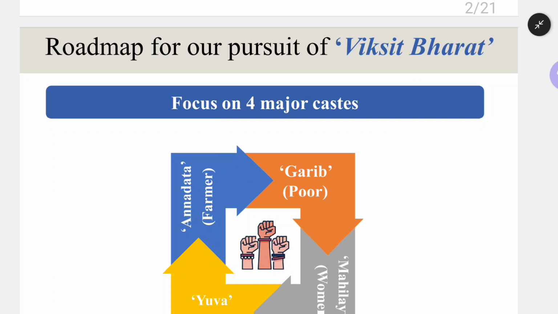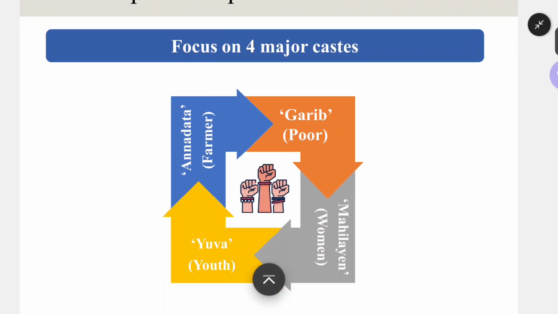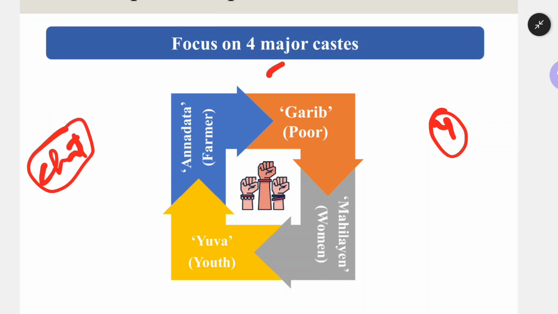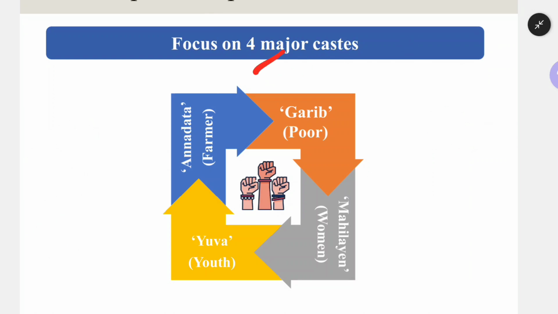Viksit Bharat. Under this Viksit Bharat campaign, or you can say the pursuit or the crusade, four important areas have been focused. These 4 important areas are called the four castes. Here the government does not want the society to be divided into the Chaturvarna system, the 4 traditional castes we are having. The government of India wants that people should forget about it and we should establish a casteless society. That's why the government is giving a message through these Viksit Bharat pillars, saying that India does not have any other caste. India is having only 4 castes. What are those 4 castes?